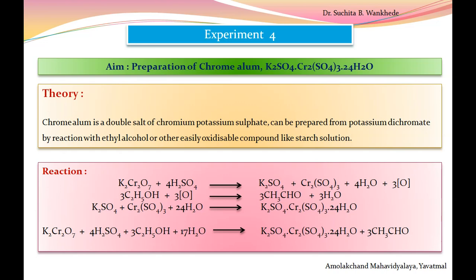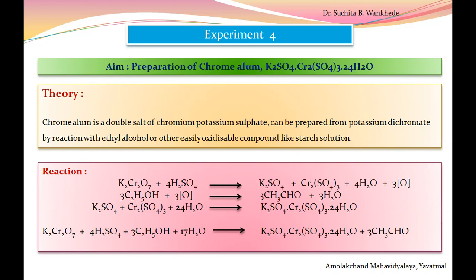Chrome alum is called the double salt of chromium potassium sulfate, and it is prepared from potassium dichromate by reaction with ethyl alcohol or other easily oxidizable compound like starch solution.